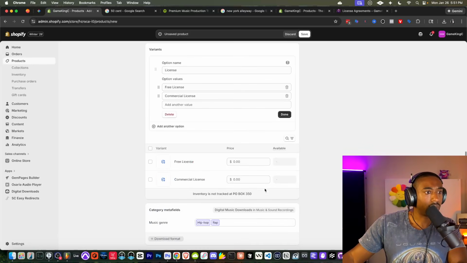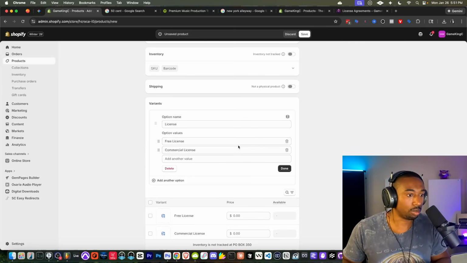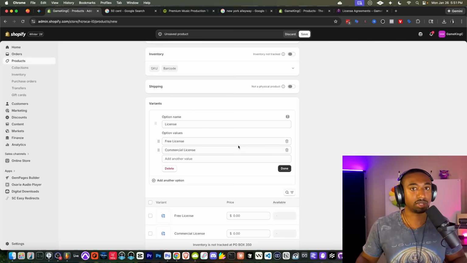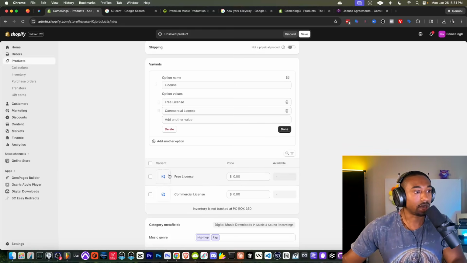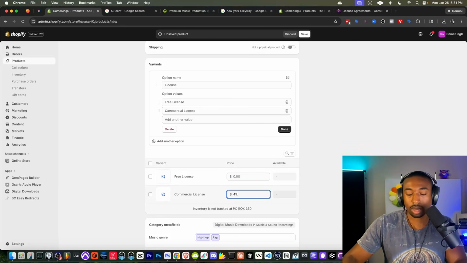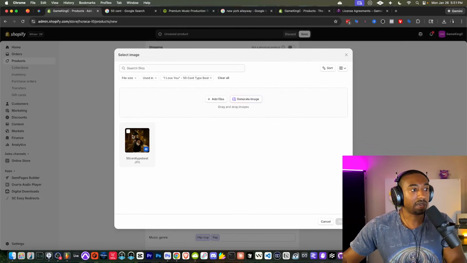And I believe we can set two different prices per these licenses. So let's figure out, okay, if you scroll down, once you have these two license options, these are basically like saying, okay, do I want a large shirt or a medium shirt? And you could set price differences between those two things. So under the free license, it's going to be $0. Now under the paid license, it's going to be $49.99. And it looks like we can even change the artwork for the paid version.